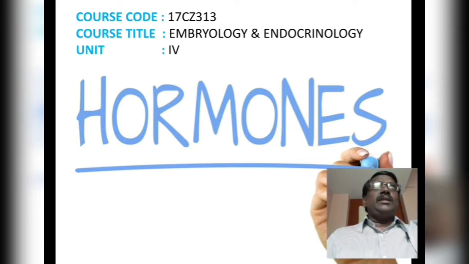One among the endocrine glands is pituitary gland, which is located in the brain and which is always associated with another endocrine gland called pineal gland. And below this pituitary gland at the neck region we can see the thyroid gland. Thyroid gland is followed by another very important endocrine gland called pancreas.